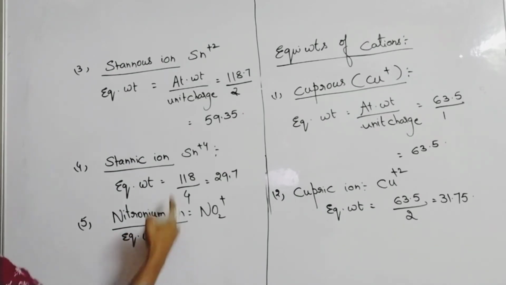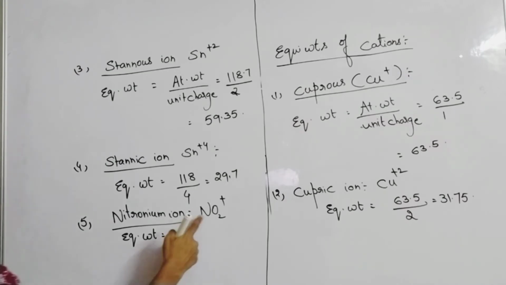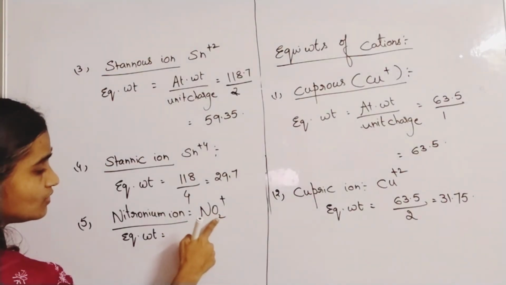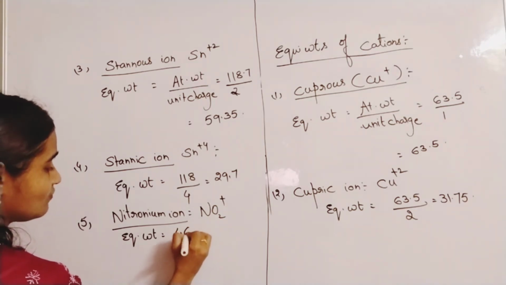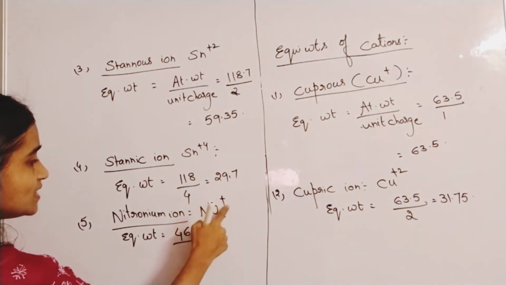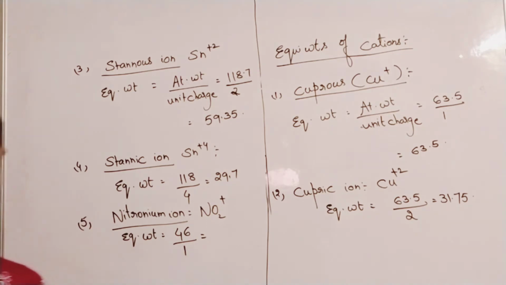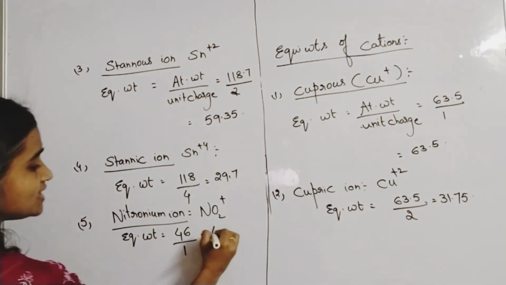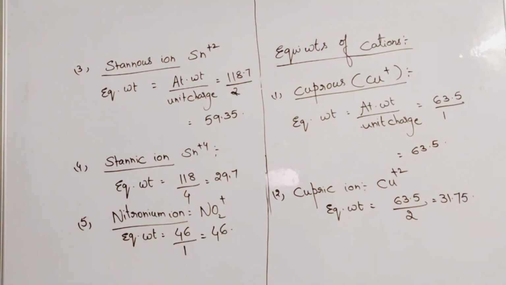Same formula, atomic weight by valency. Nitrogen is 14 and oxygen is 32 for two atoms. 14 plus 32 gives 46, and here plus 1 is the charge. So 46 by 1 is equal to 46 only.